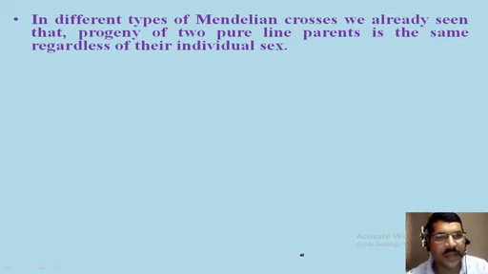Now in different types of Mendelian crosses, we have already seen that the progeny of two pure line parents is the same regardless of their individual sex.